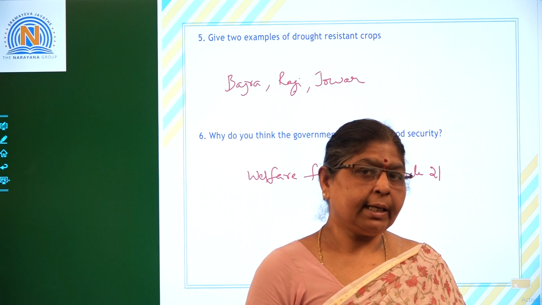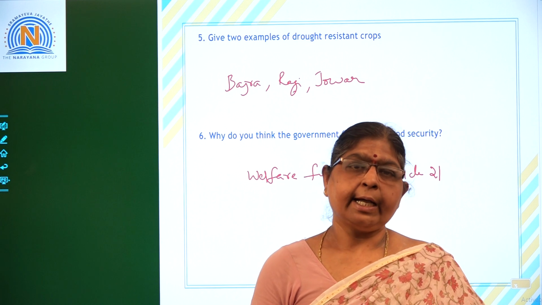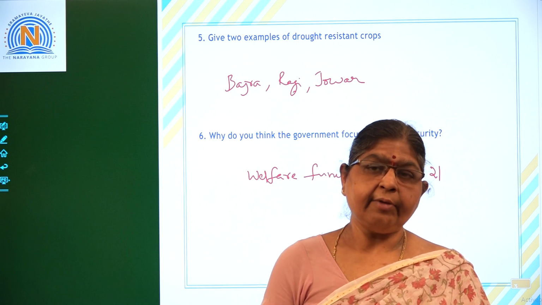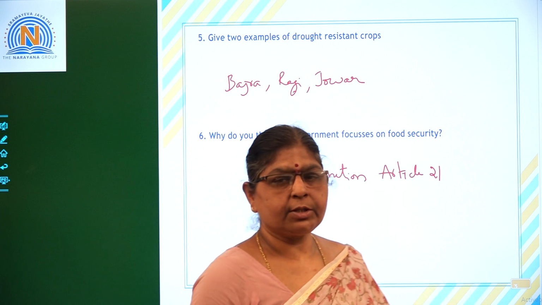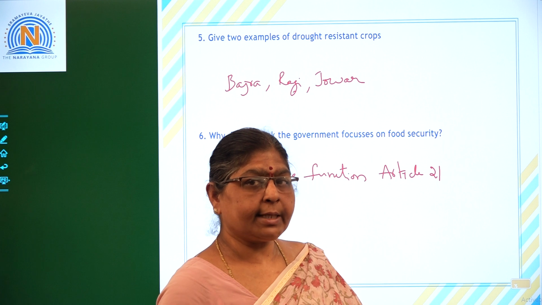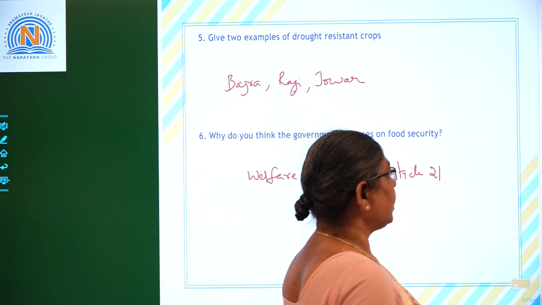So, under Article 21, right to life, the government has a function to provide food to all the people, and it is the main welfare function of the government. So, due to these 2 reasons, the government has to take care, or the government has to focus on food security.